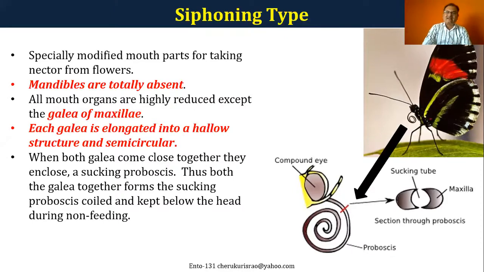Each galea, you can see on the right side here, is a semicircular structure, and two galea together make a pipe, this siphoning structure. Each galea is elongated into a hollow semicircular structure, and these two semicircular structures coming together form a sucking tube. This is the modification of the mouth parts in the butterflies.